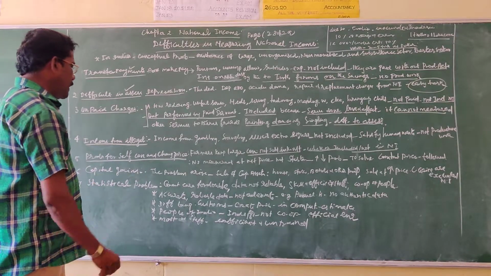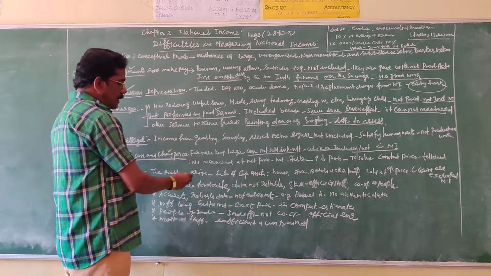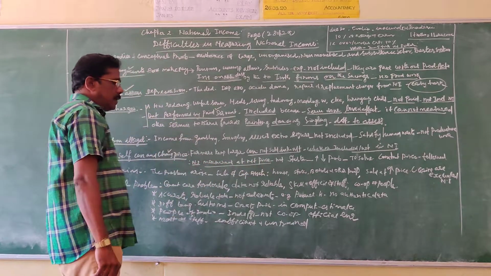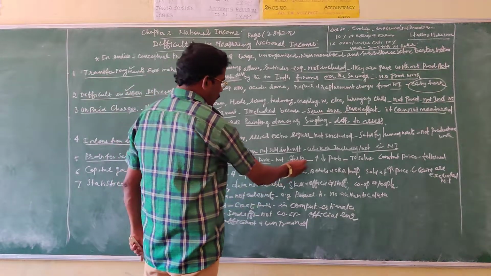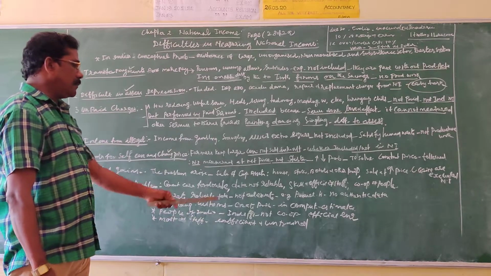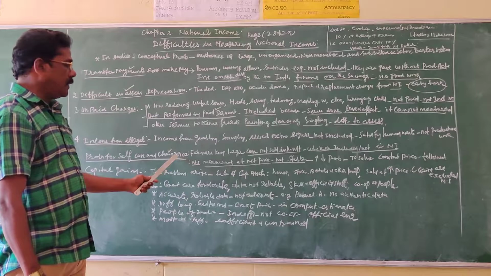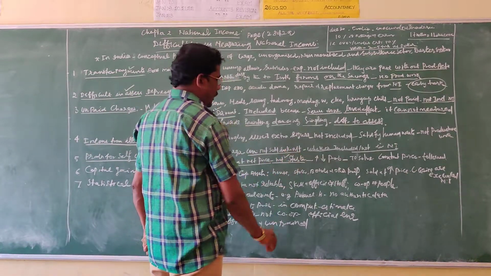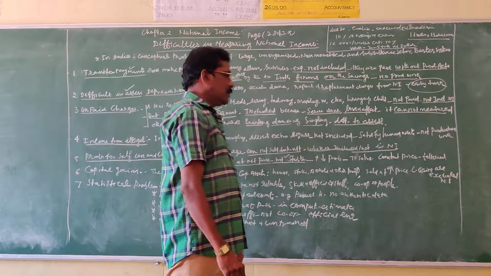Then another problem is changing price. Normally, the national income is measured at the market price or the current price. The current price does not remain constant, it is frequently changing. When we consider the market price for measuring the productive activity, it is not stable in nature, that means it keeps changing, may be increased or decreased.